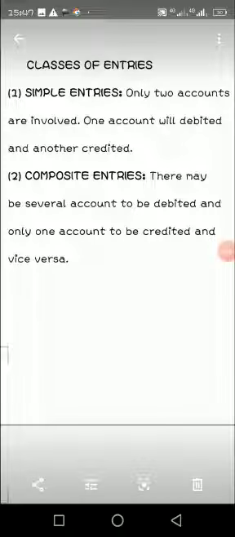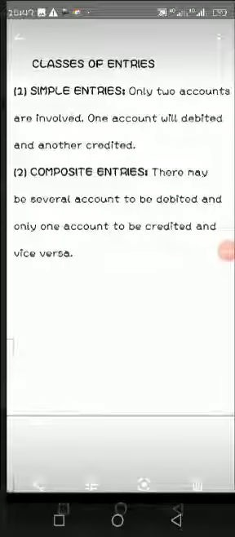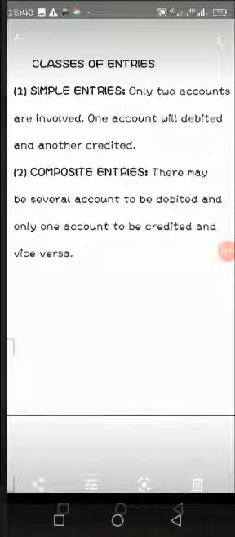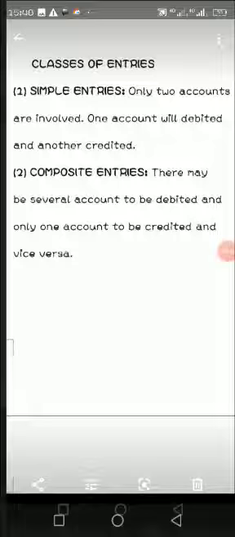The next one is classes of entries. 1. Simple entries. In simple entries, only 2 accounts are involved. One account will be debited and the other credited. That is, it will have 2 sides of account, the debit and the credit side. Let me bring to your notice.